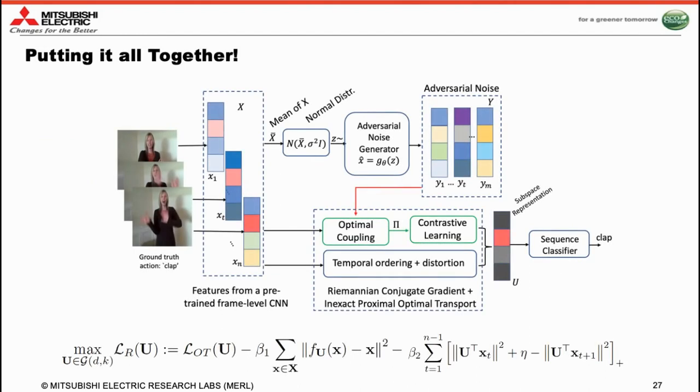Now, putting it all together, this is our full pipeline for video representation learning, which we call adversarially-contrastive optimal transport. We note that we also incorporate a distortion penalty in the spirit of principal components analysis to regularize our representation so that the contrastive setup will not produce features that are very far from the input data itself, thus limiting how much contrastiveness we are expecting. We use a Riemannian conjugate gradient and inexact proximal optimal transport for solving our objective in a block coordinate descent setup. It usually converges in about 5 iterations.